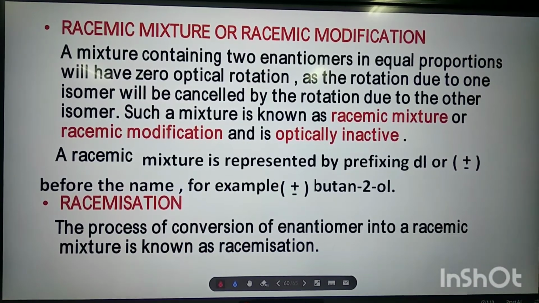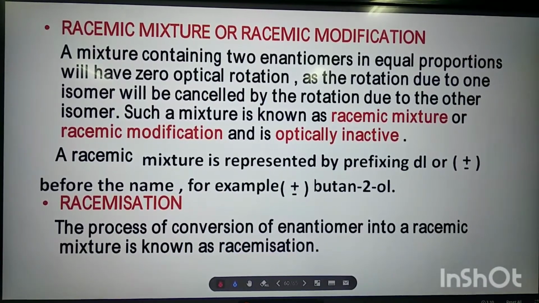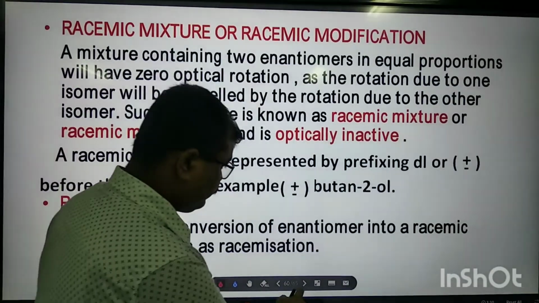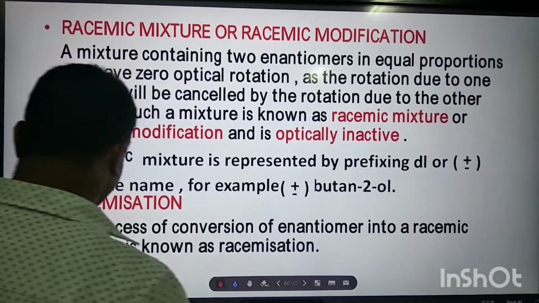The process of conversion of enantiomer into racemic mixture is known as racemization. So my dear student, this is a very easy concept. Let us try to understand. Very simple concept.